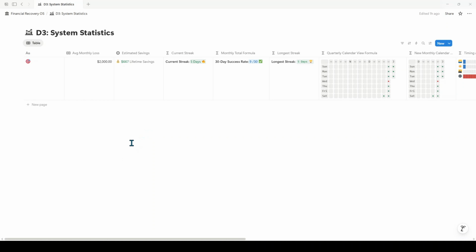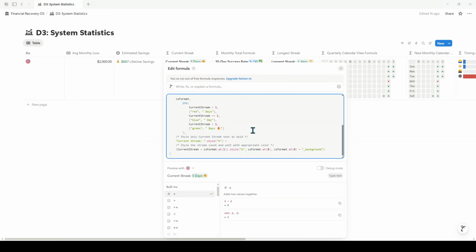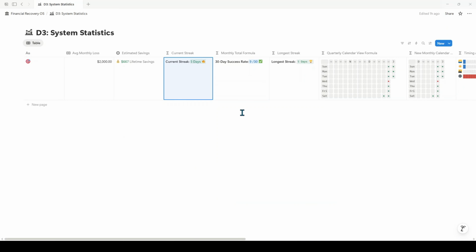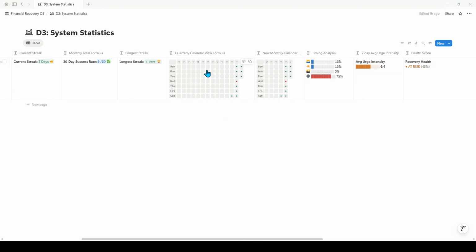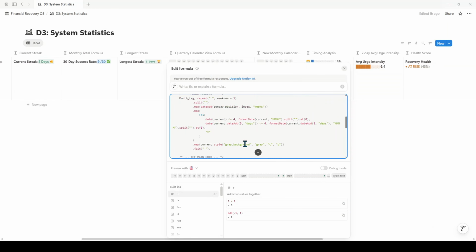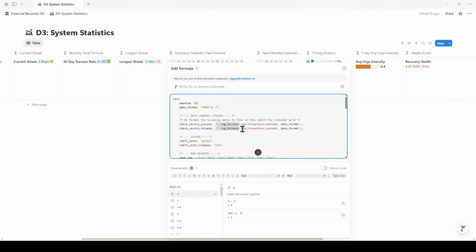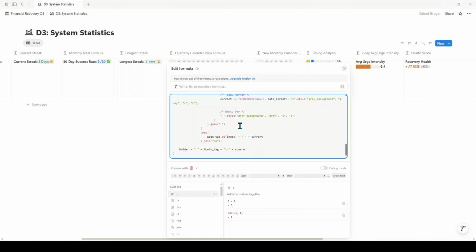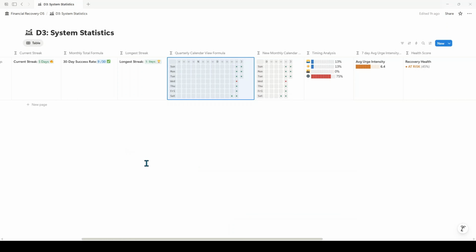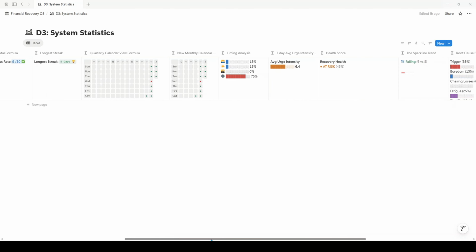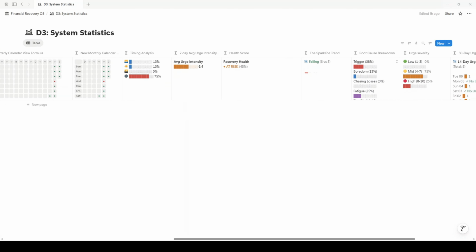So that's important. Other than that, current streak is a very long, complicated formula. Same with 30-day success rate. These quarterly and monthly views are very intense and took me a long time to make work, but they let you have that visual, which I think is extremely important. And all of the formulas for the whole system are in here, including their visualization and everything.